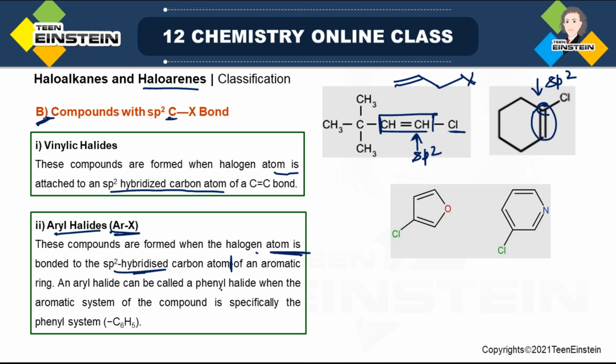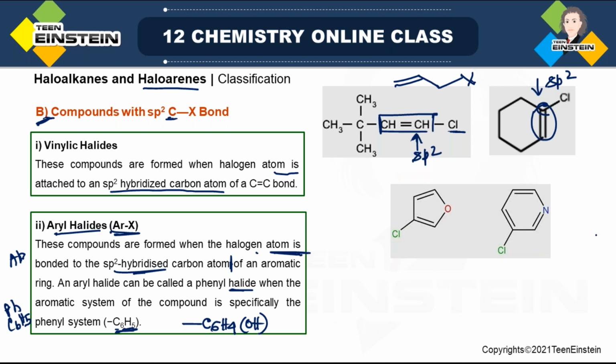An aryl halide can be called a phenyl halide if it is not containing any other substituent, when the aromatic system is specifically the phenyl system. But suppose it is not C6H5, it may be C6H4 also containing some OH group at any position, 2, 3 or 4. So that is why you better write Ar. You can write Ph only when it is C6H5. But if there are some other groups present, you have to write Ar, short form of aryl.